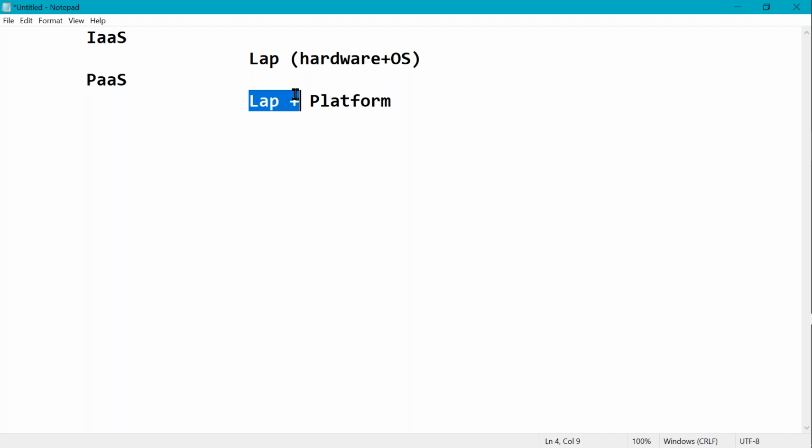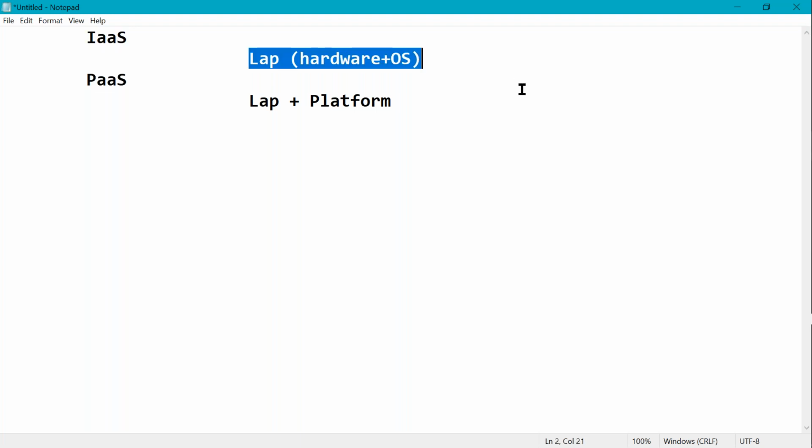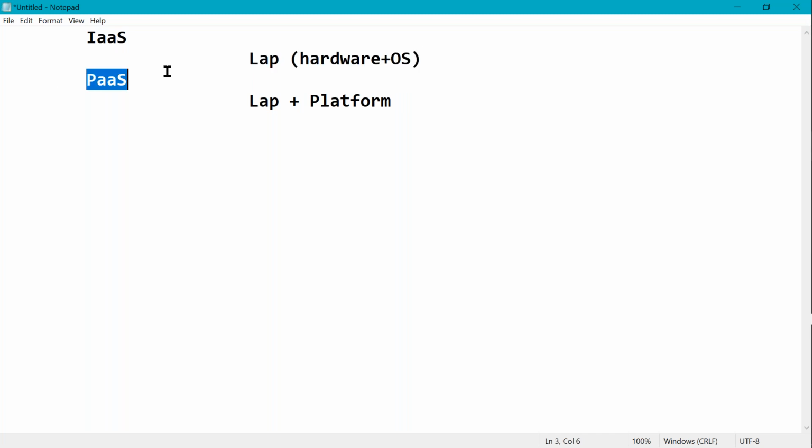So remember, platform as a service means what? Laptop along with the platform. Suppose I am Oracle developer, if I go with IaaS, empty machine is there. I have to install Oracle, so I have to configure by my own. But if I am going with PaaS services, already Oracle is also there. Just I will place the databases or I will create a new database. I will start working. Means what I am saying indirectly, no need to install the platform. Means no need to install Java, no need to install Oracle. Already platform is also there to start working with.